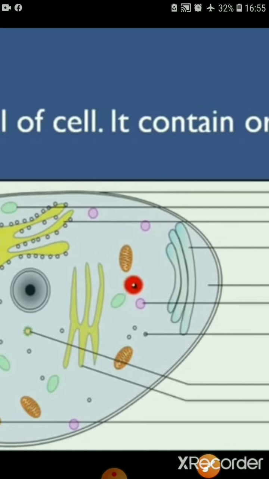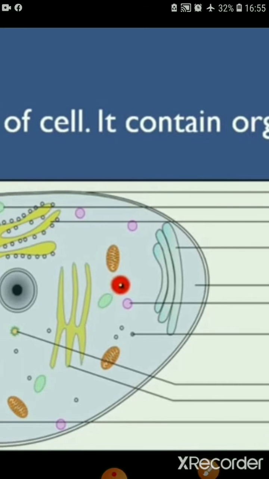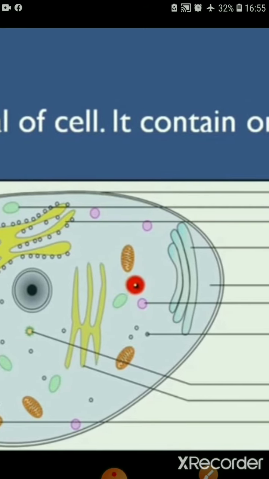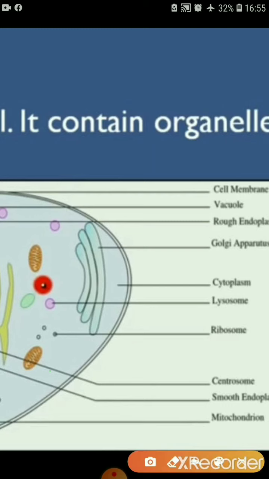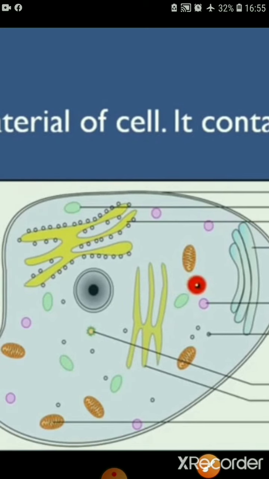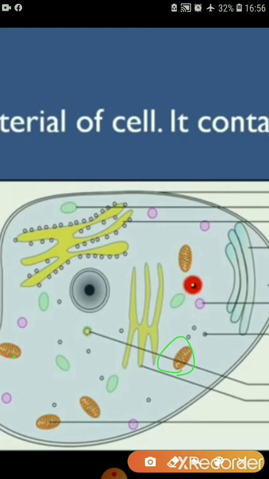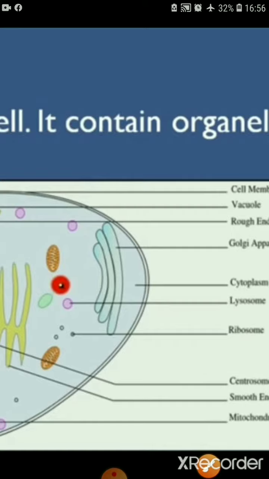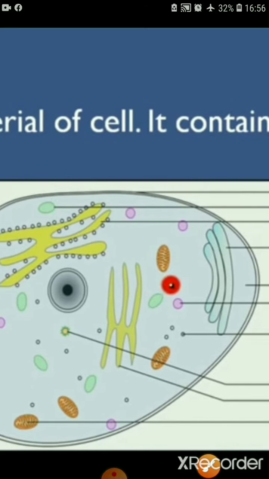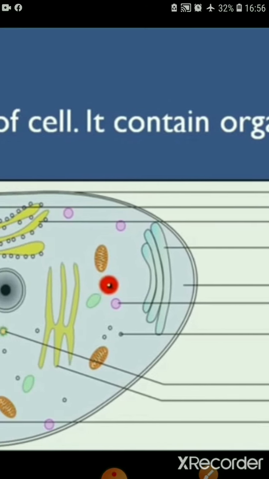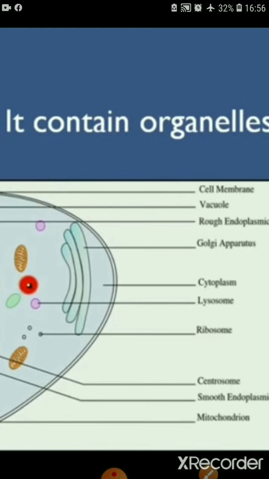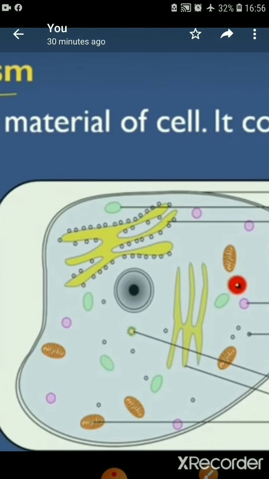Next, this rod type orange colored shape is seen here, right? That is called centrosome. Sorry, that is called mitochondria.